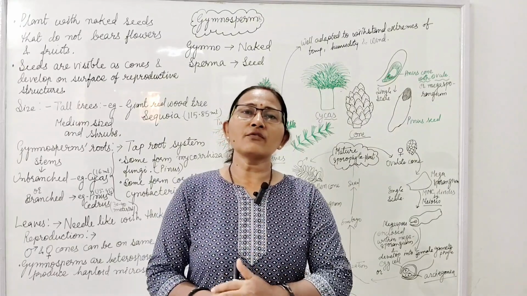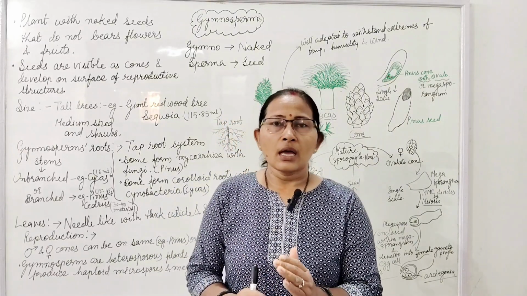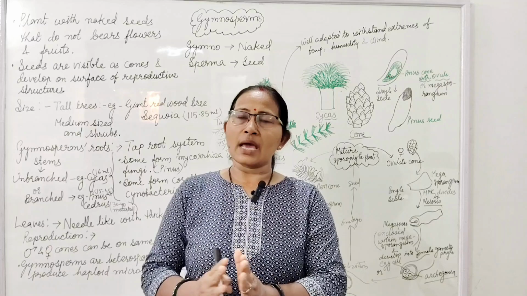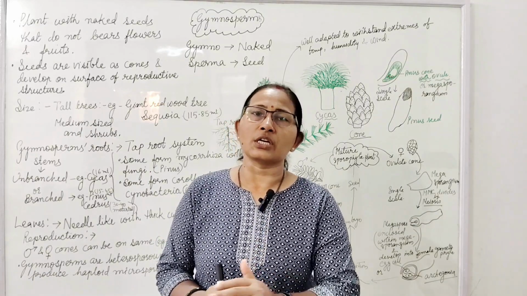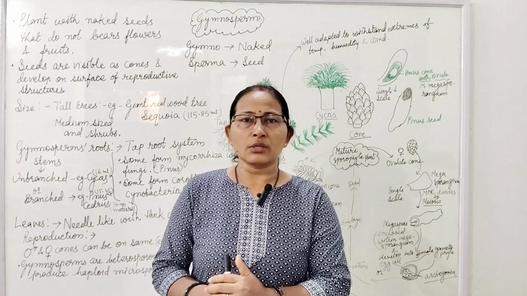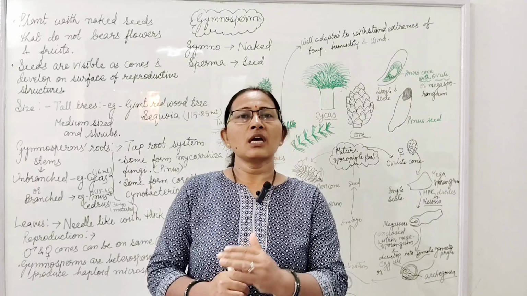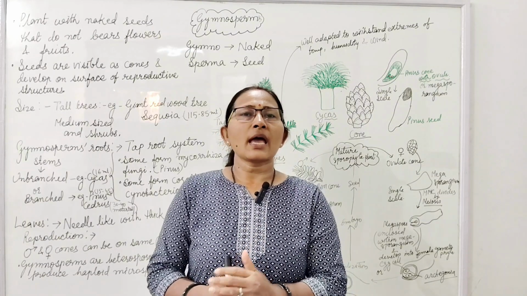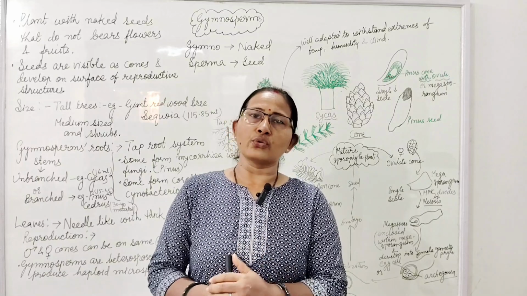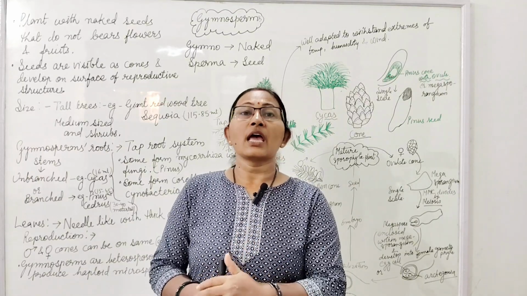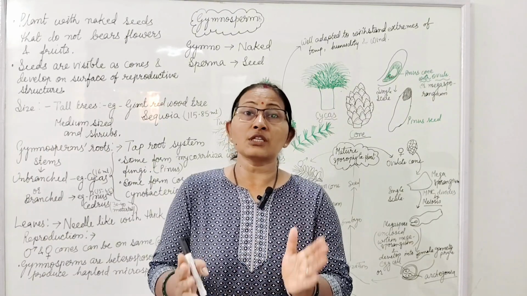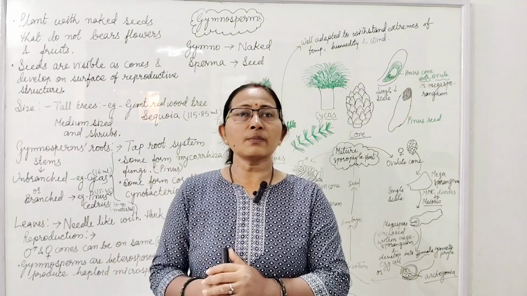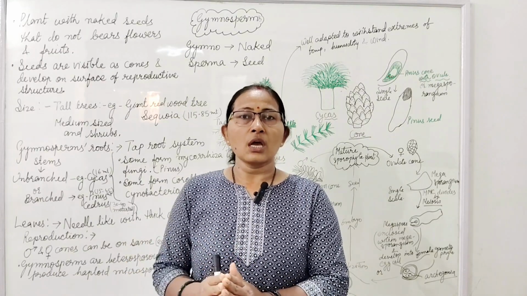Gymnosperm, a word taken from the Greek language. Gymno means naked and sperma means seeds. Naked seeds are present in the gymnospermic plant. These plants have no flowers and no fruits, but have seeds, which are open, visible seeds. Where are they visible? In the form of cones.